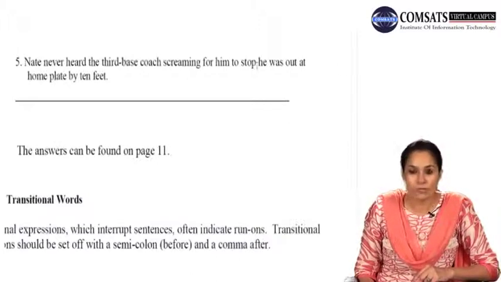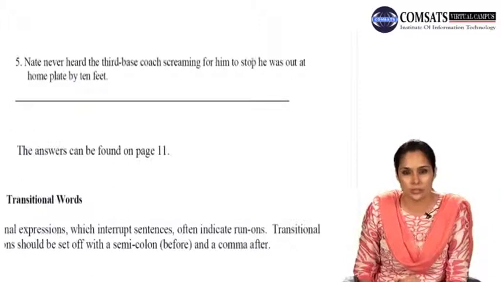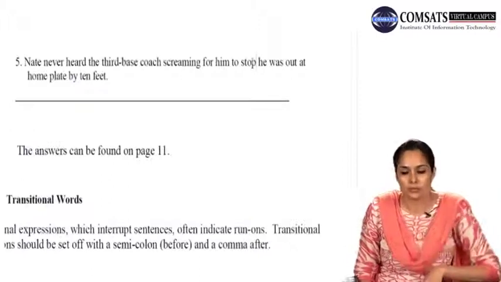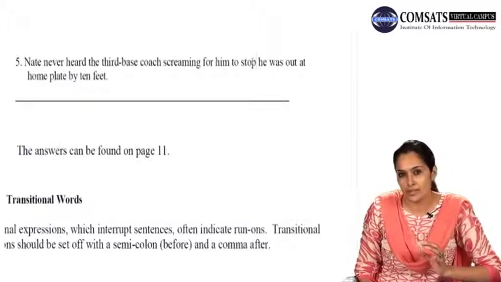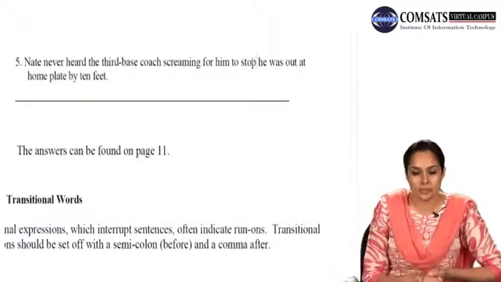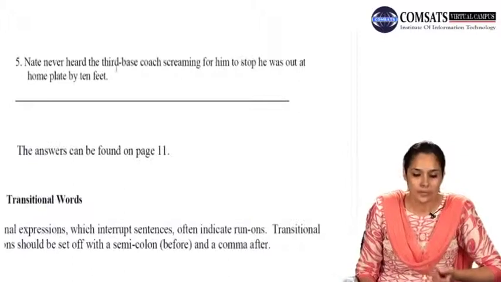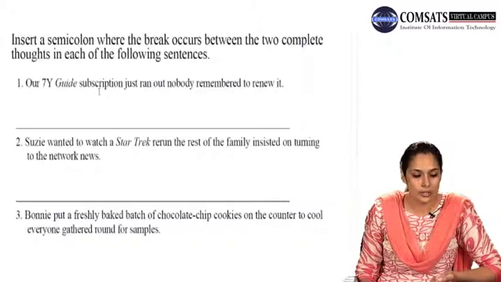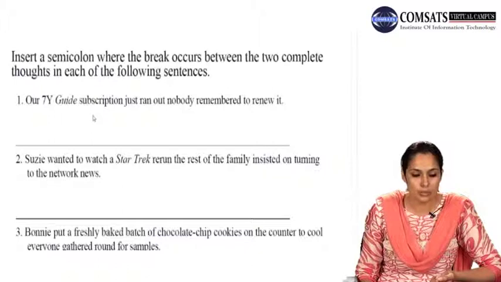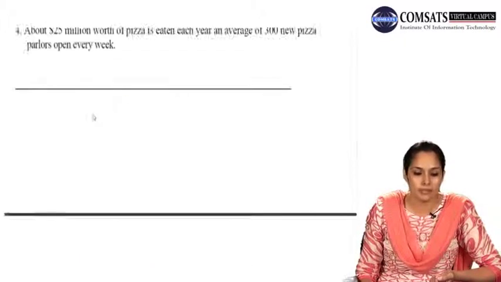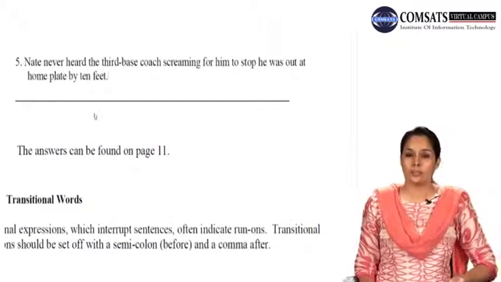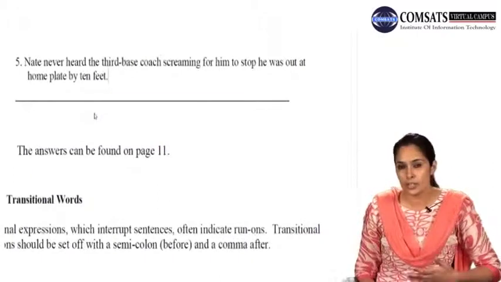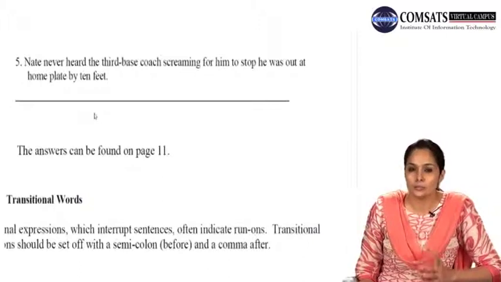Now you see, after "stop", here you give a very brief pause, a slight puff of air comes out of your mouth, that is a little brief breath that you take and then you move on to the next part. So here your semicolon will come. Nate never heard the third base coach screaming for him to stop, semicolon, he was out at home plate by 10 feet. Here we are through with exercise number 3, and this exercise was about adding a semicolon at the break of a sentence, and this was another very important technique of identifying run-on sentences and trying to correct them.